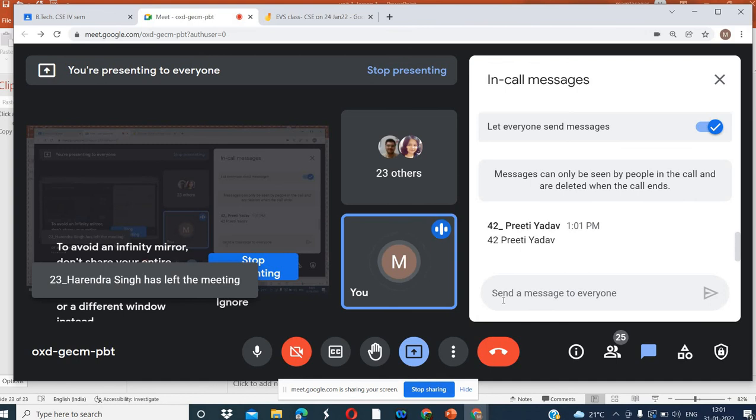Then be prepared for the activity class also. Actually, be present in the activity class. A few students do not join the activity class. This is a very bad thing. You should join the class. You have to introduce yourself in the activity class on Friday. So you should come up with a solution, which means you should define your surroundings. You should also talk about some solutions. Type your attendance in the chat box, then you can leave the class.